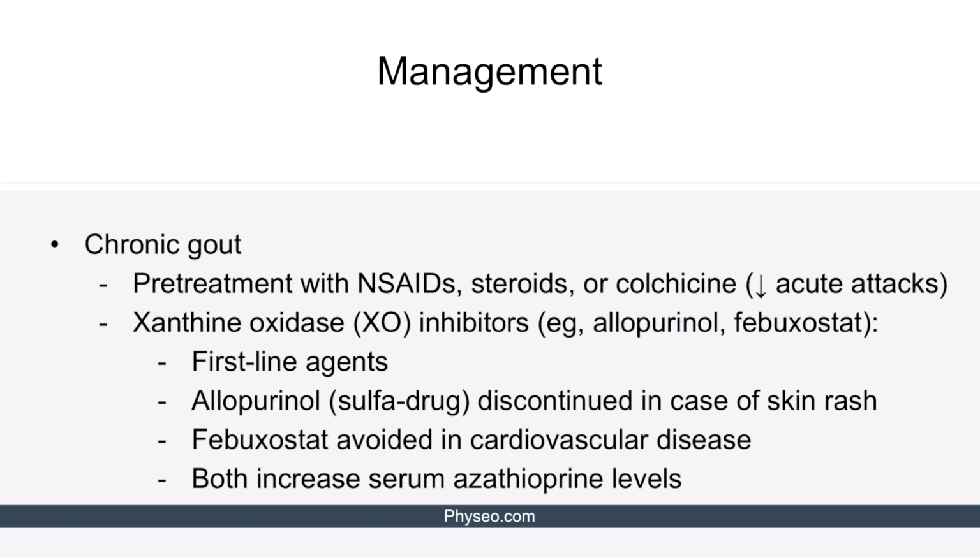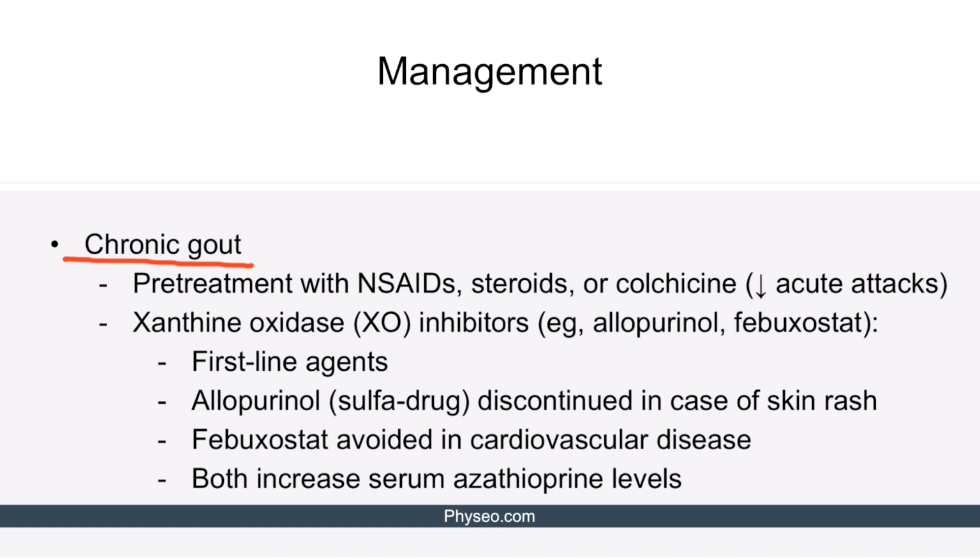Let's now talk about the treatment of chronic gout. Firstly, since chronic gout medications are associated with precipitation of acute attacks, pre-treatment with NSAIDs, steroids, or colchicine should be started beforehand. The first-line agents for chronic gout are xanthine oxidase inhibitors such as allopurinol and febuxostat. Xanthine oxidase is an enzyme that produces uric acid. Therefore, blockage of xanthine oxidase will reduce the overall serum uric acid levels.